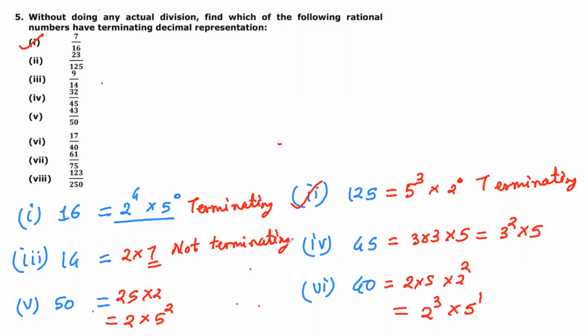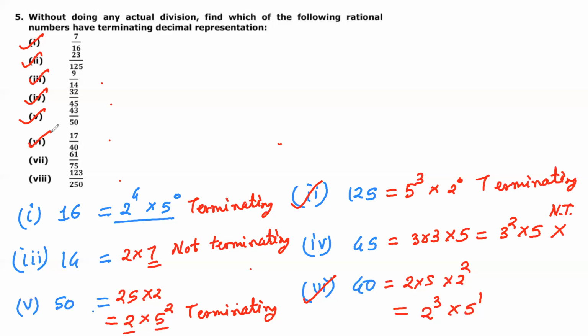Okay, this is also done. Now fourth is not terminating, because 3 is there. Now 50, it is 2 into 5 square, terminating. Perfect. Now sixth is terminating, perfect.